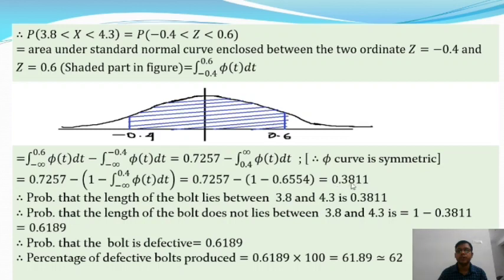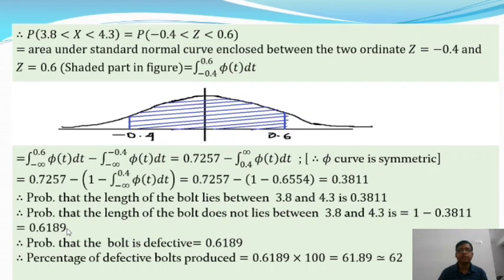It is equal to 0.3811. So this is actually the probability that the length of the bolt lies between 3.8 and 4.3, and it is equal to 0.3811. But we are going to find the length of the bolt which does not belong to 3.8 to 4.3. So the probability of the length of the bolt not lying between 3.8 and 4.3 is 1 minus 0.3811, that means 0.6189.